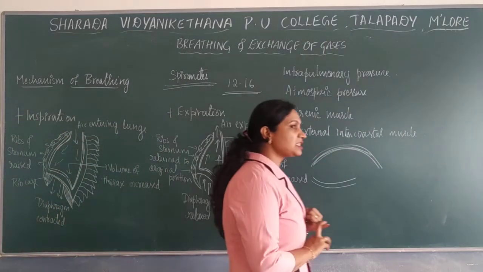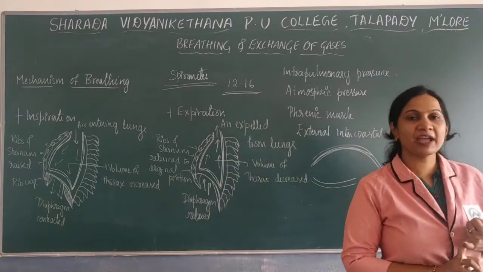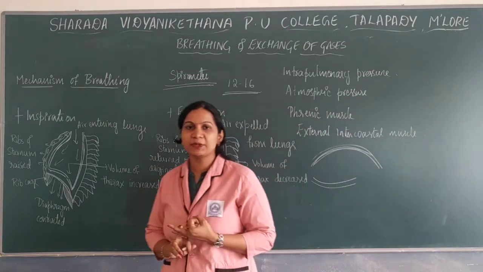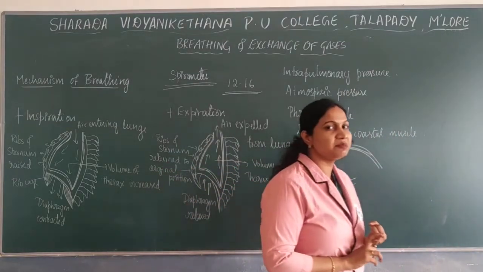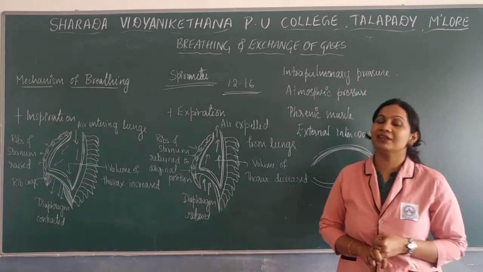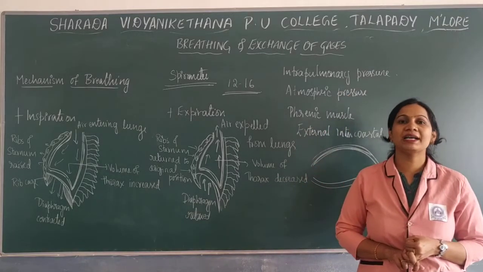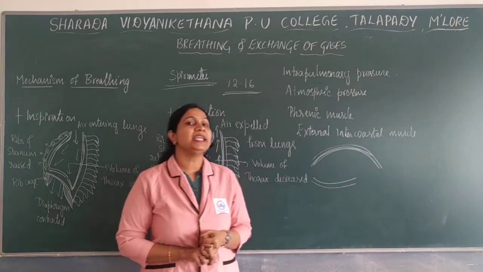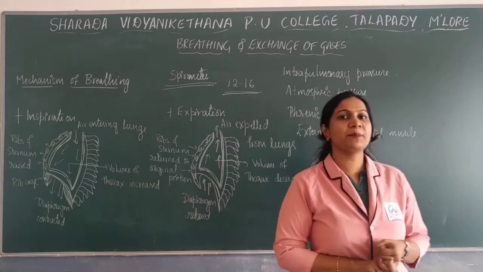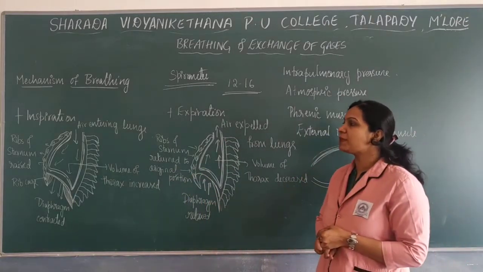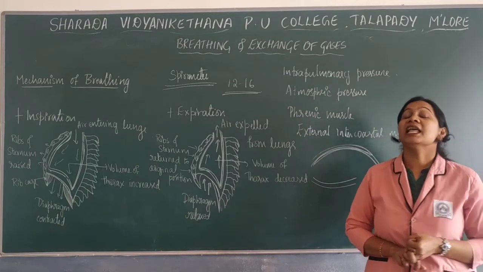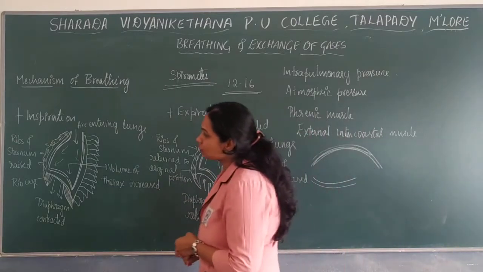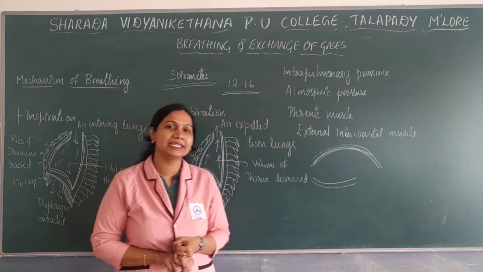First, the phrenic muscles will be contracted so that the diaphragm contracts and moves down. External intercostal muscles will be contracted so that the ribs and sternum are raised, leading to an increase in the pulmonary volume. Lung space will be increased, so the pressure inside the lungs, the intrapulmonary pressure, will be less than the atmospheric pressure, so air enters into the lungs. This is known as inspiration.